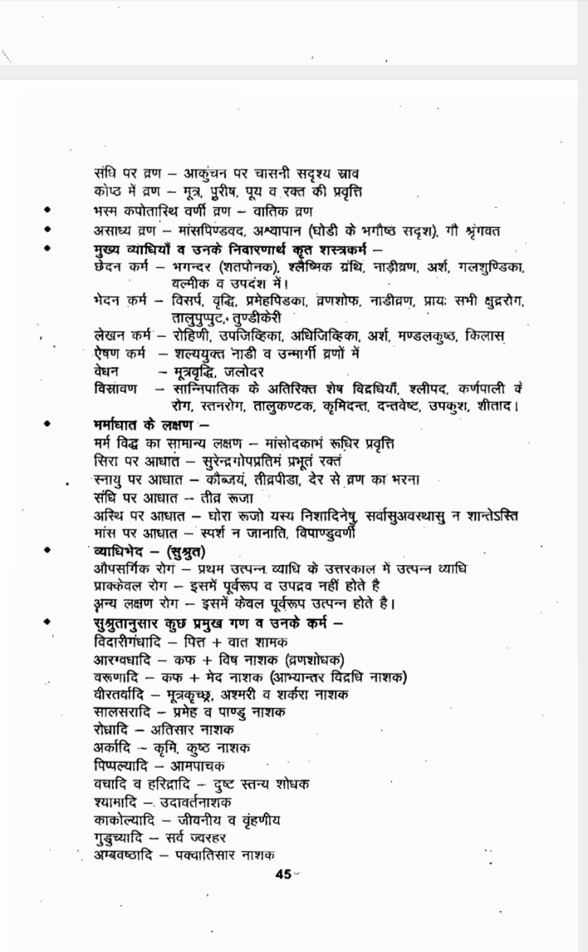Next, some classification of Roga you can see. Vyadhi Bheda, types of Vyadhi. First one is Aupasargika Roga. Pradhama Utpanna Vyadhi ke Uttara Kalame Utpanna Vyadhi, that is called Aupasargika Roga. So Aupasargika means the disease that occurs later than the first disease. Disease that occurs later than the first disease is called Aupasargika Roga.